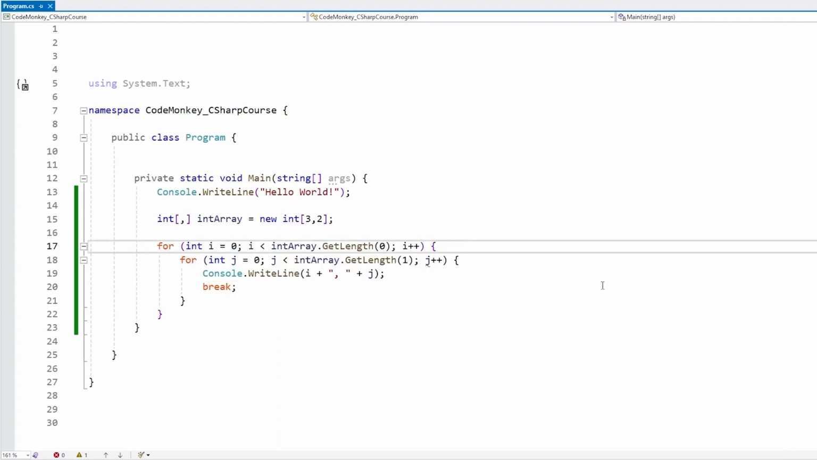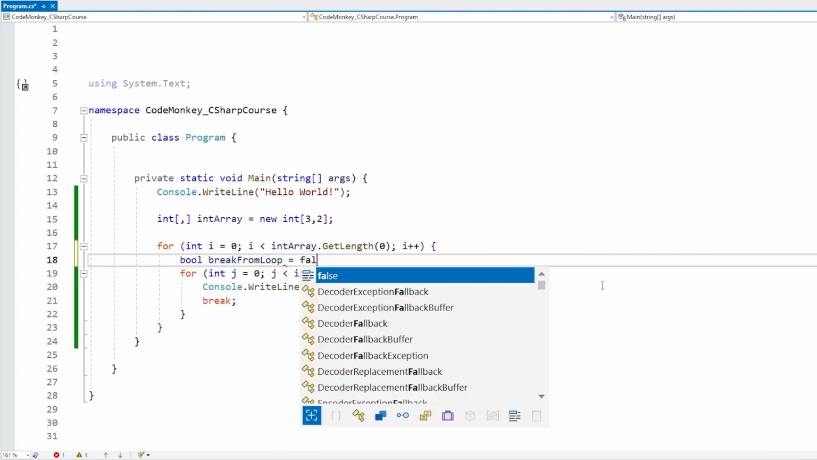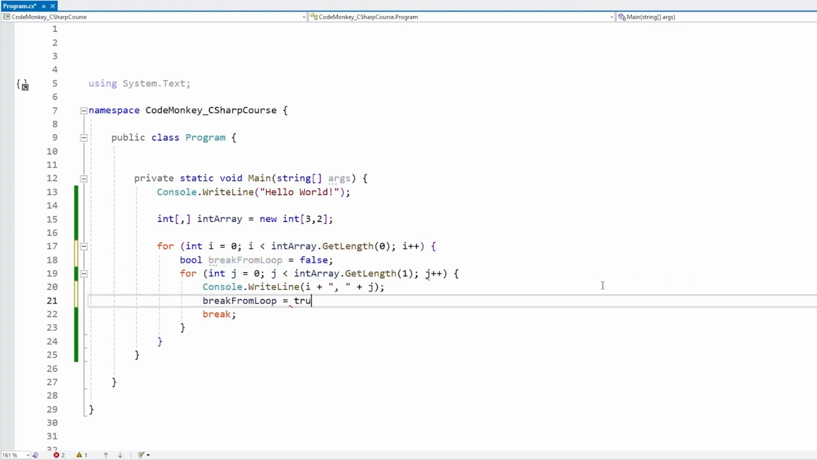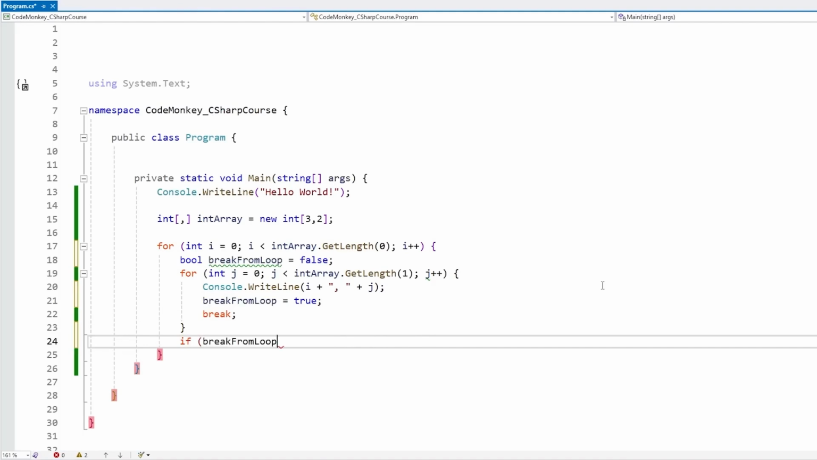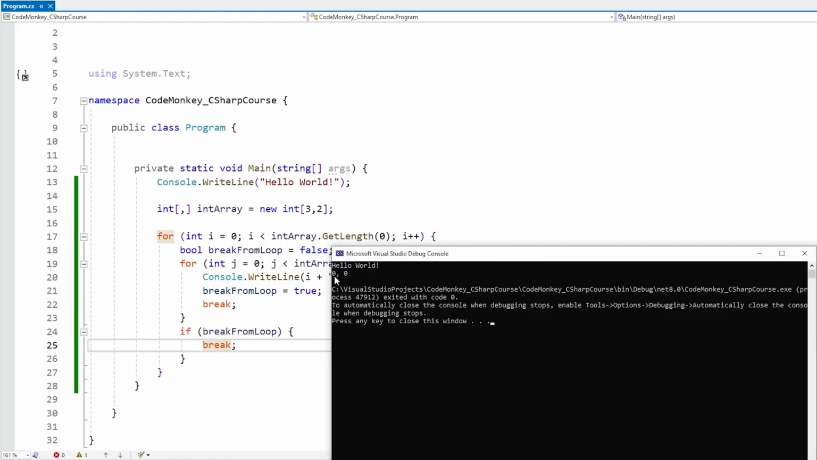If you do want to break out of the outermost loop, you can define some kind of bool, breakFromLoop, and set it to false. Then inside the inner loop, you do some kind of logic that would eventually set this one to true. And then down here, you would test that, and if so, call break. Now this one does go inside, sets that bool to true and breaks from the inner loop, and once this one is true, it also breaks from the outer loop.